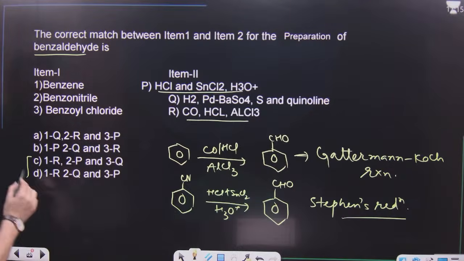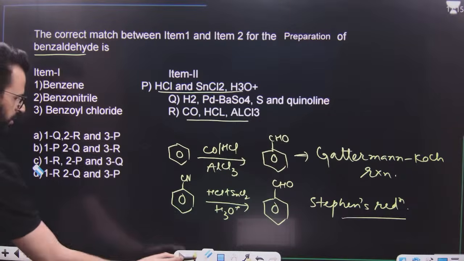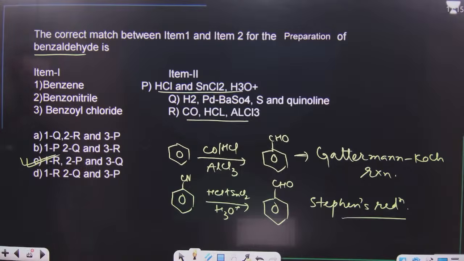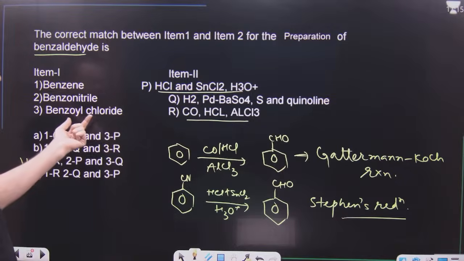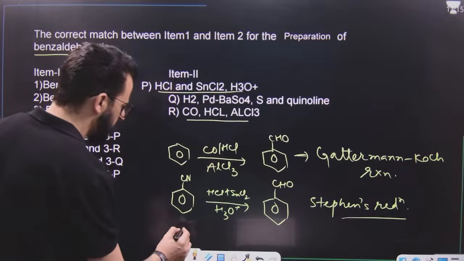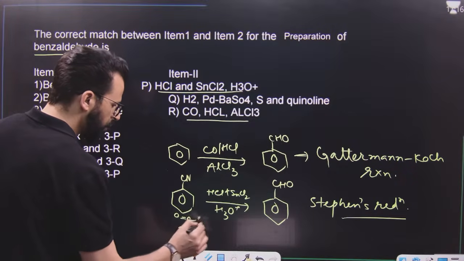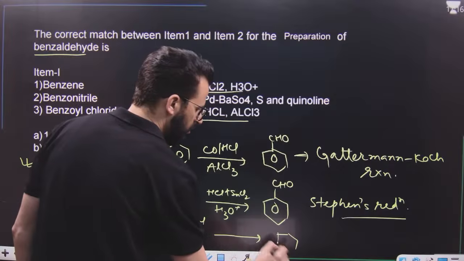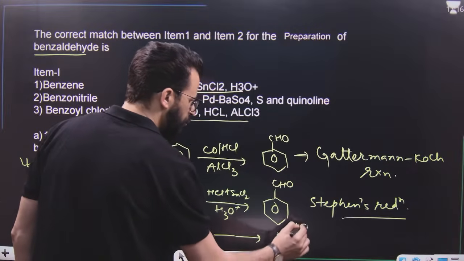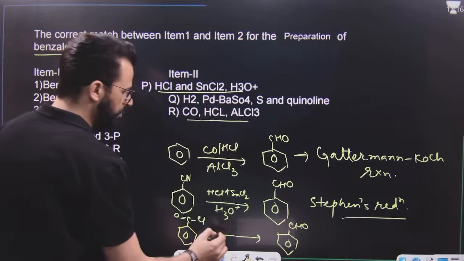1R2P. Which option is 1R2P? It is option C. Obviously 3 becomes Q. This is benzoyl chloride. Benzoyl chloride to benzaldehyde. Have a look, benzoyl chloride is this one. Benzoyl chloride to benzaldehyde. You know this reaction is known as Rosenmund's reduction.